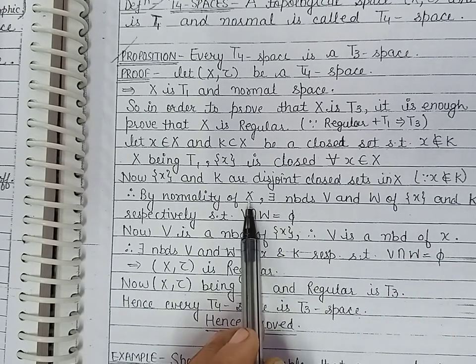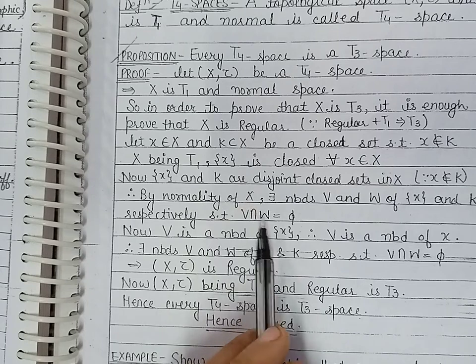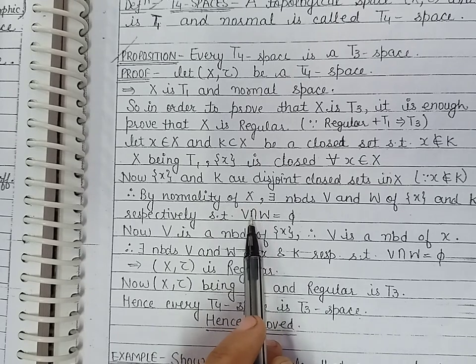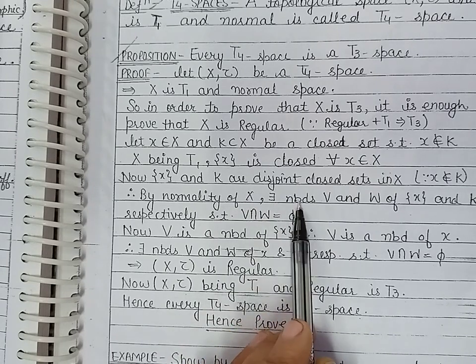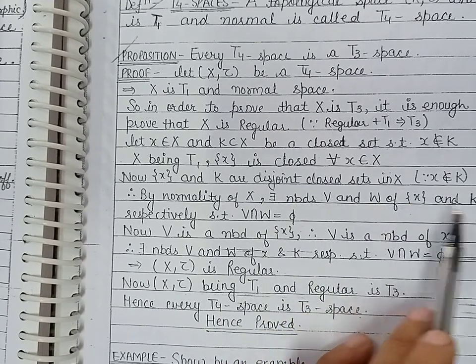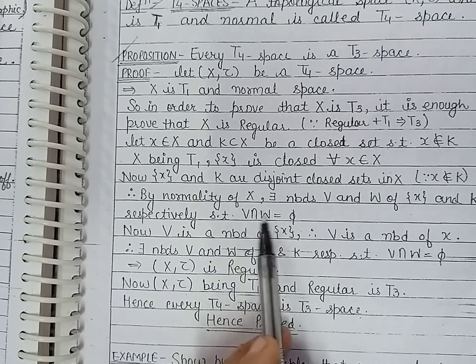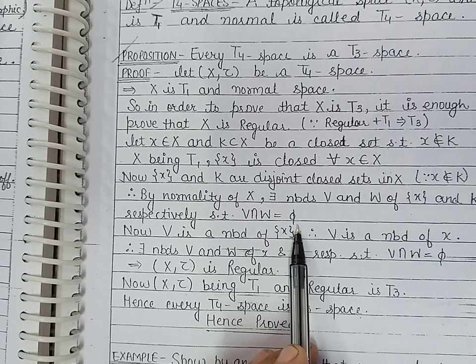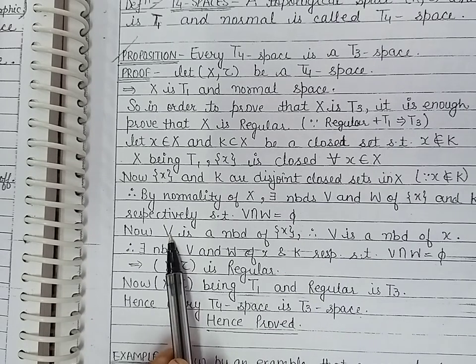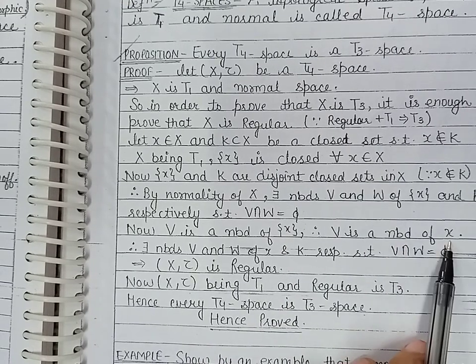Now because the topological space (X, τ) is normal, the disjoint closed subsets of X will have disjoint neighborhoods. So we have a neighborhood V of singleton {x} and W of K such that these two neighborhoods V and W are disjoint. Now because V is the neighborhood of singleton {x}, we can say that V is the neighborhood of point x.